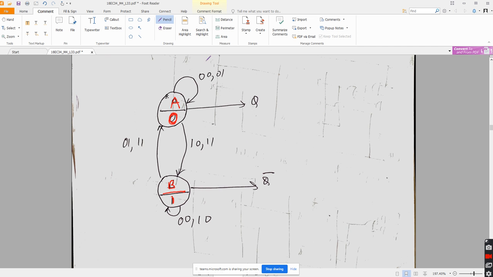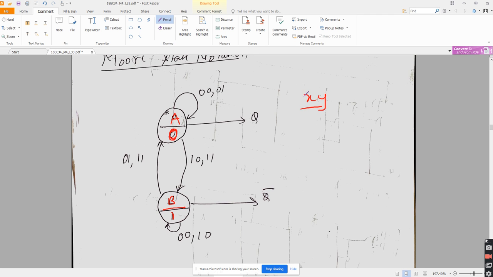Now, what do I write here? So here say x and y are the input variables. Say I am taking two variables x and y. Now, I write 0 0 here. So instead it is as good as writing x bar y bar. Means what? If x is 0 and y is 0, I will remain in the same state and that state value is 0.